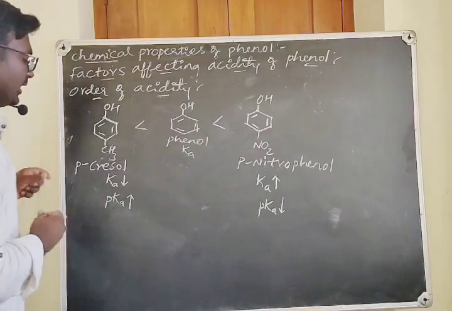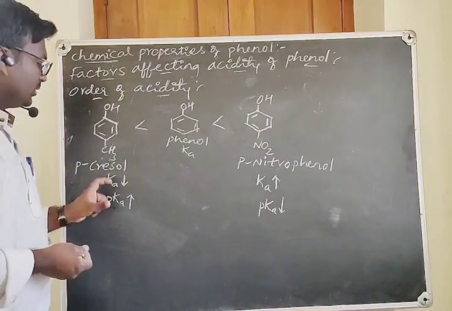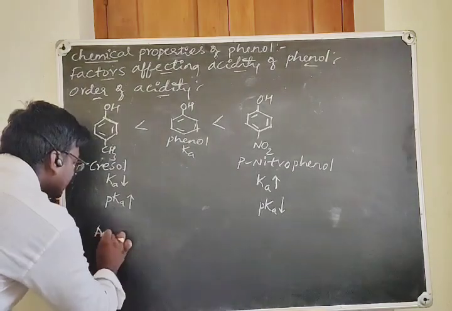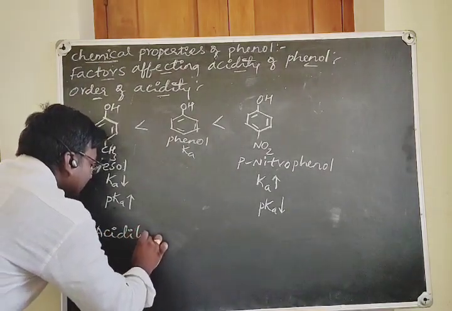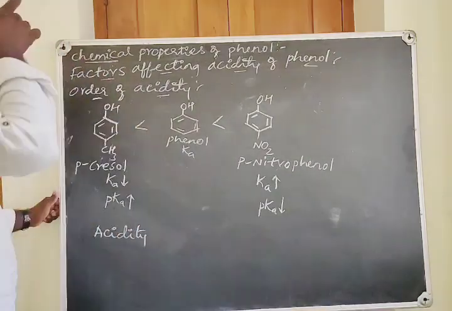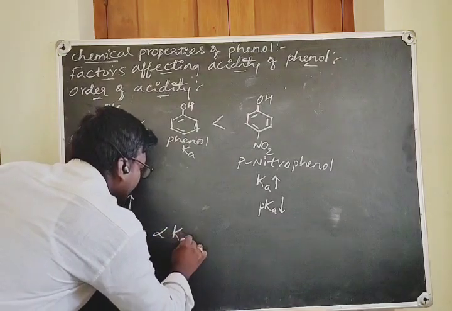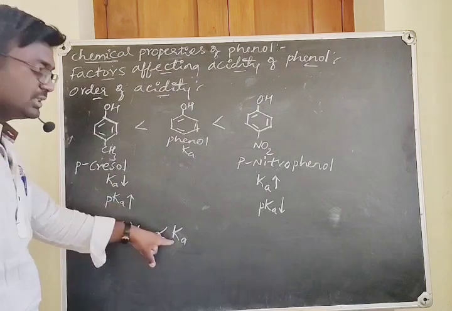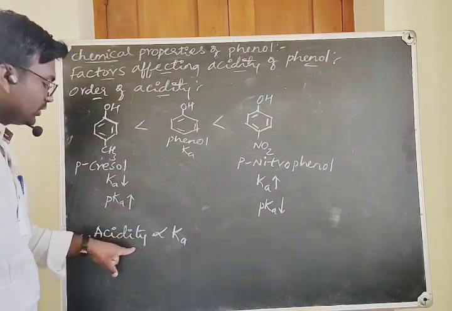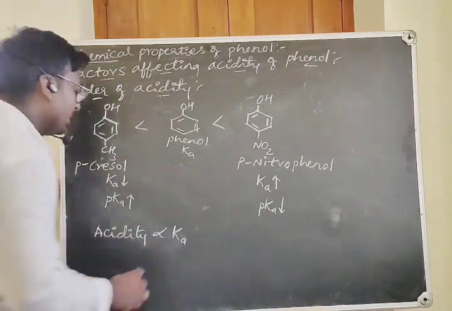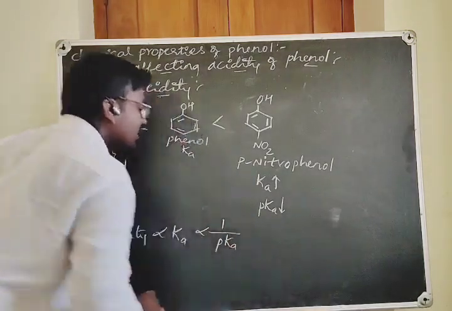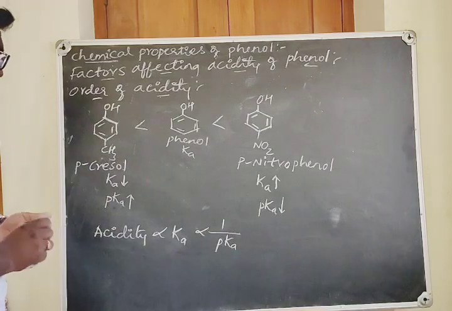When you write the order of acidity with respect to Ka and pKa values, first let us understand how the acidity varies with the Ka value. Acidity is directly proportional to the Ka value, because when the OH bond breaks readily, it dissociates readily and shows acidity quickly. It is inversely proportional to the pKa values.